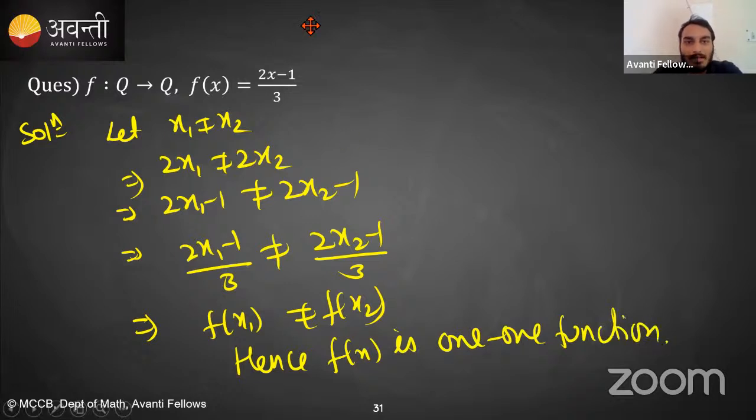1 function अब समझ में आ गया ना? तो एनसीईआरटी में तो ऐसे ही करते हो. ओके, बट I will give you a different way to find whether the function is 1 or many 1. Okay, but fundamental clear होना चाहिए सबका. Is that clear? Anybody have any doubt regarding this? Quickly reply me in the chat box.